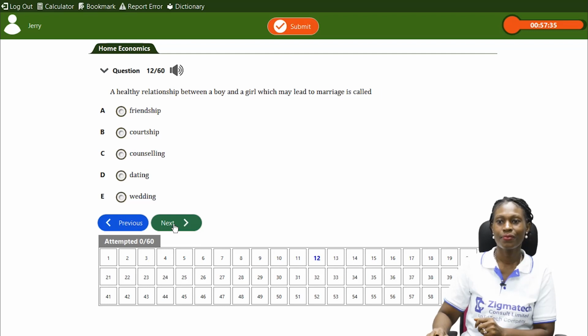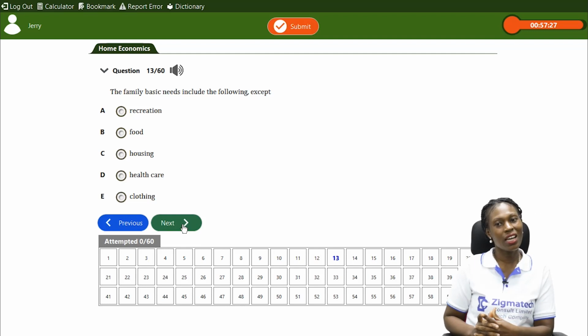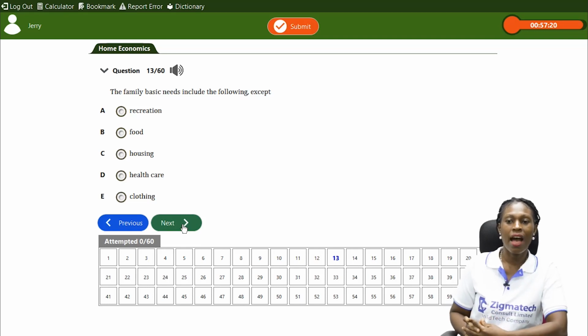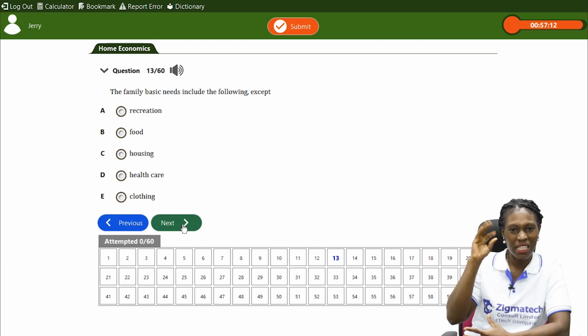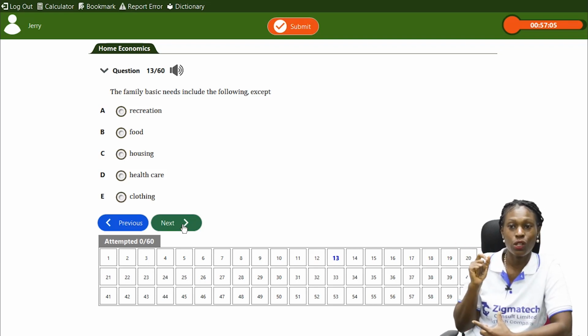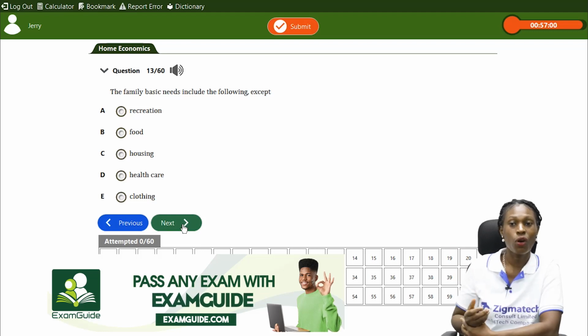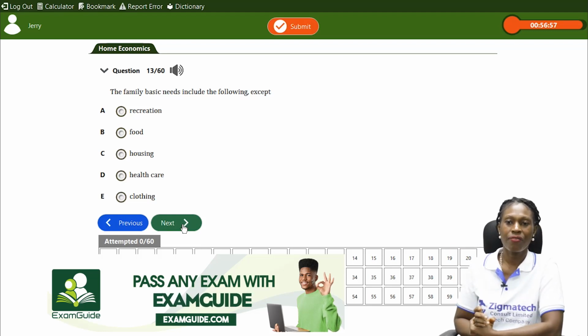Let's move on. Now, the family basic needs include the following except: A, recreation, B, food, C, housing, D, healthcare, E, clothing. Now the basic or primary needs. Which of these is not part of it? Food, of course, is a basic need of the family.